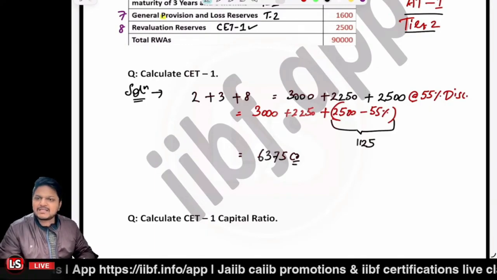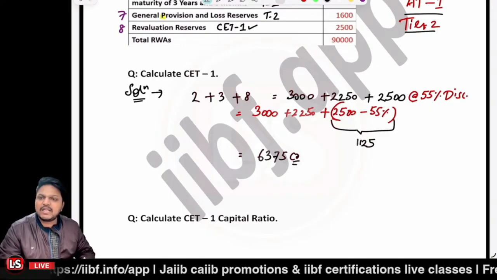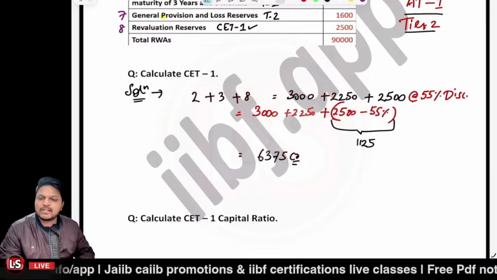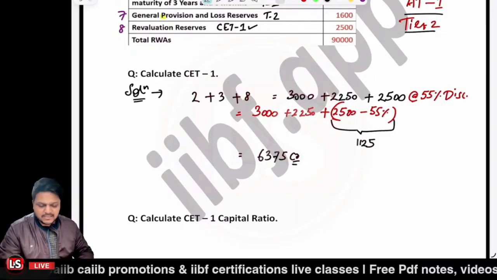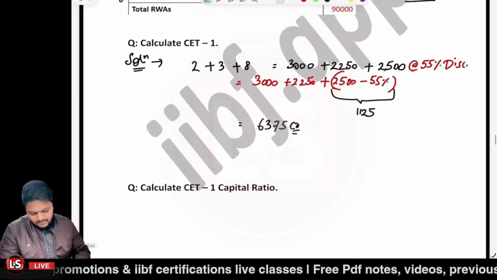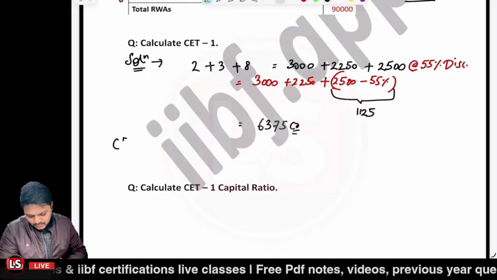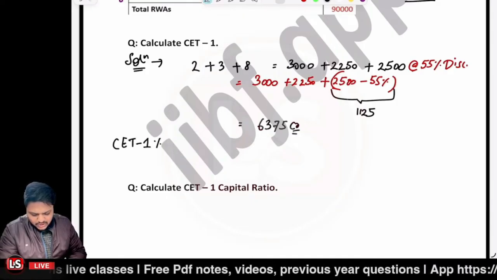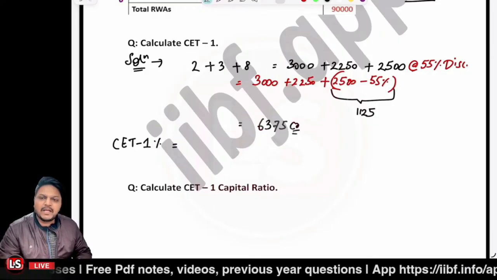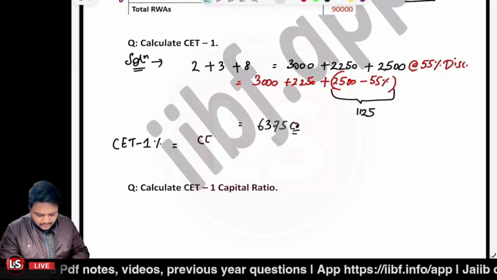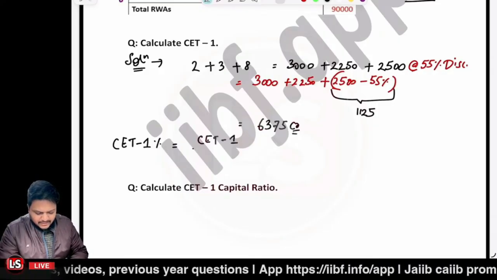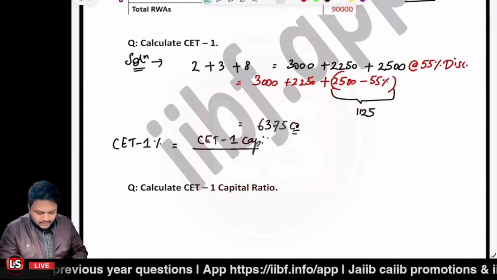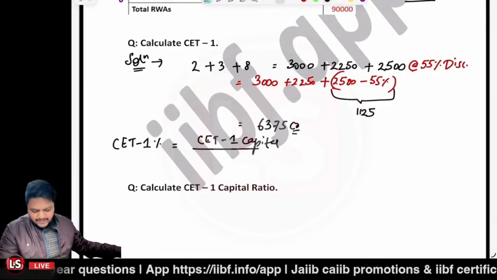Here they have simply asked to calculate the CET1, not the ratio. We can also be calculating the ratio if it is asked in the exam. So what will be the CET1 ratio? If we are given to calculate the CET1 ratio or percentage, how can it be calculated? The formula is CET1 capital divided by what?